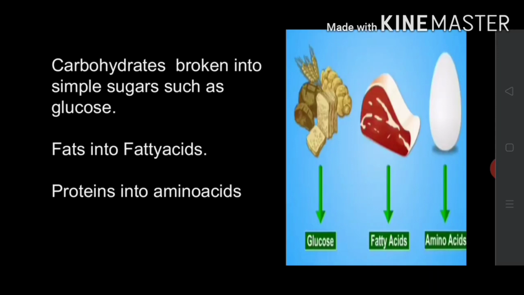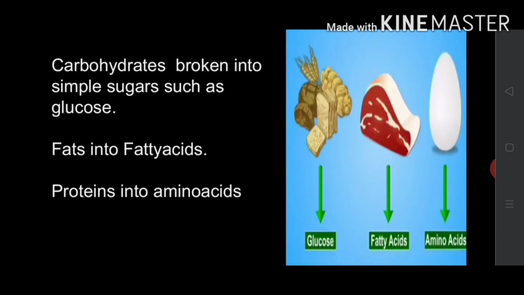The partly digested food now reaches the lower part of the small intestine where the intestinal juice completes the digestion of all components of the food. The carbohydrate is broken into simple sugars such as glucose, fat into fatty acids and glycerol, protein into amino acids.